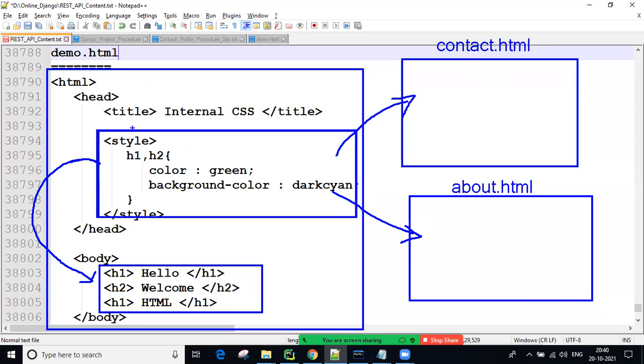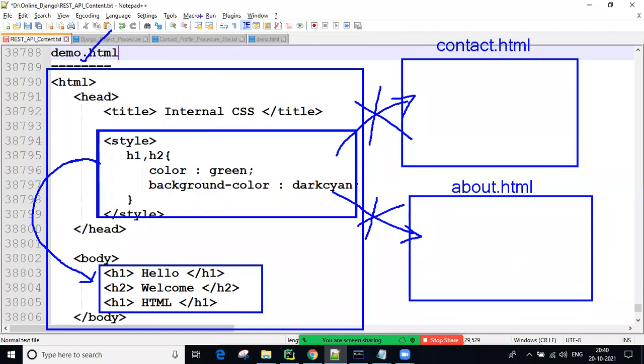Using internal CSS, within the current HTML page we can reuse these styles. But reusing these same styles in another HTML page is not possible using internal CSS. That's why we are going to use external CSS, to overcome this problem.